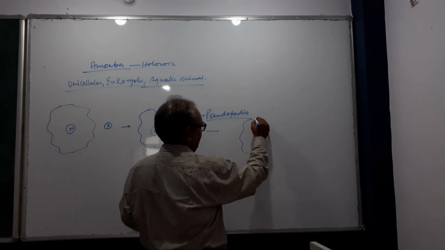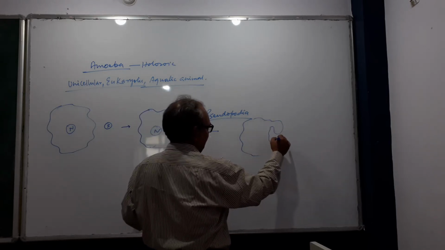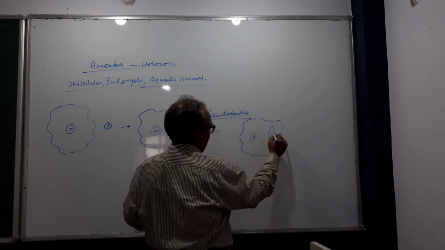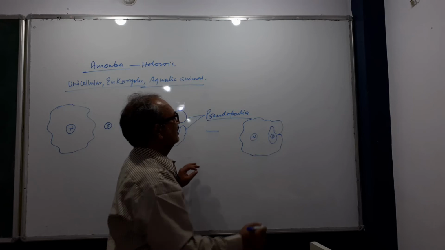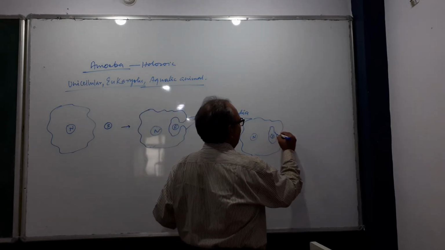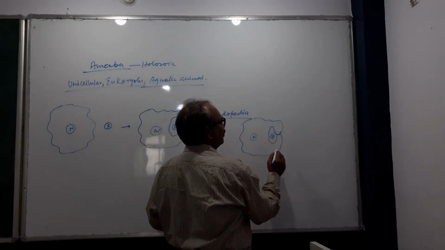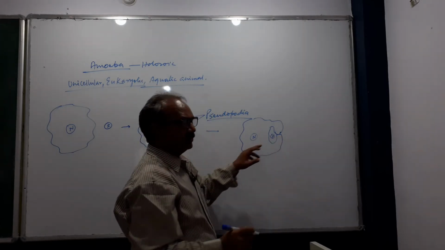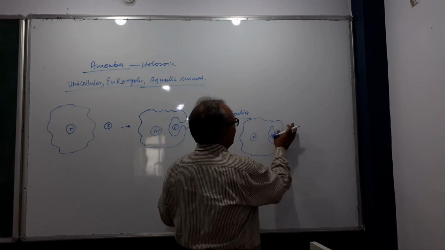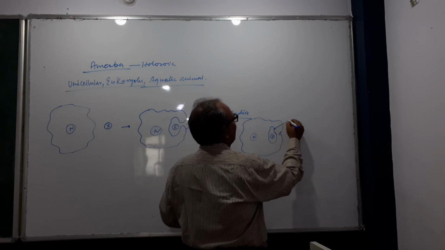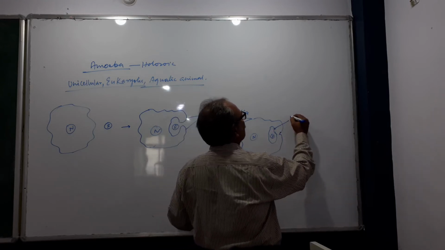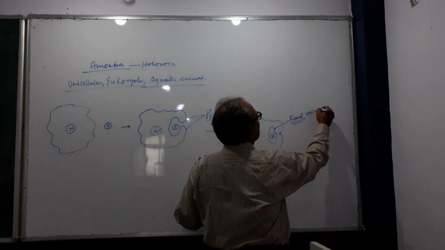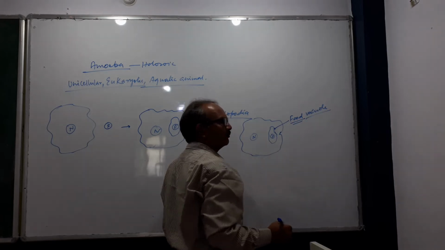In the next step, it fuses both arms of pseudopodia with each other, making a structure known as a food vacuole.